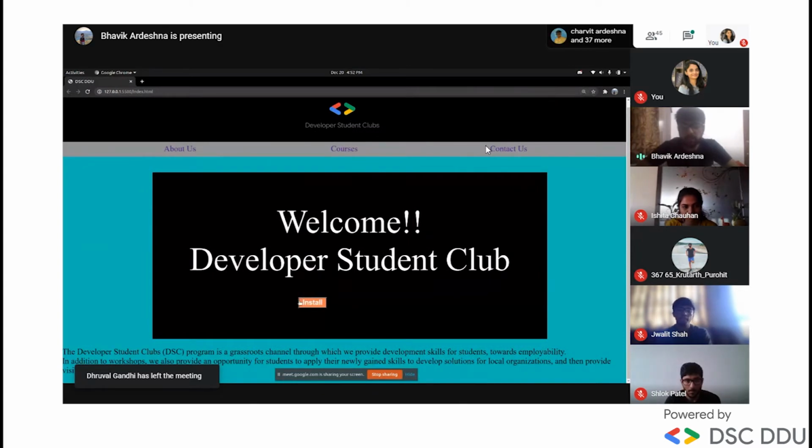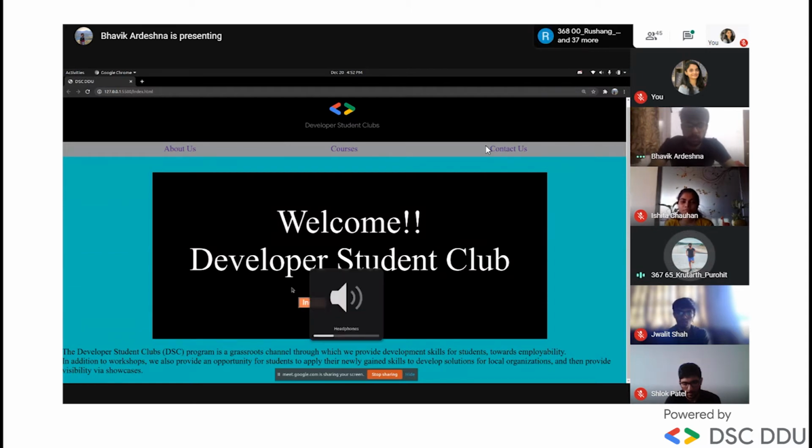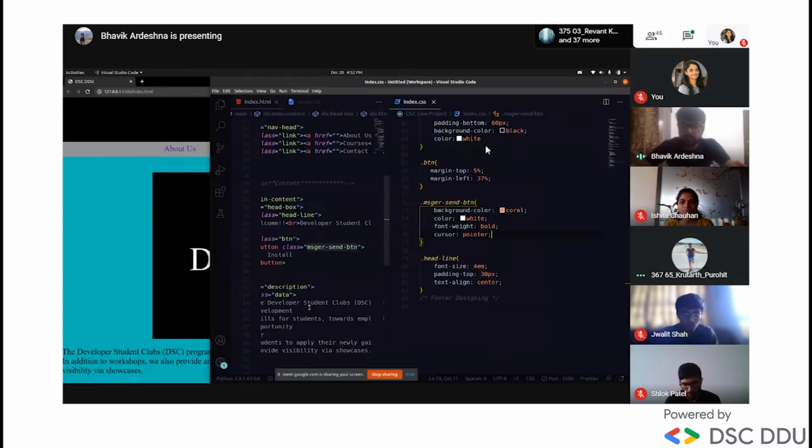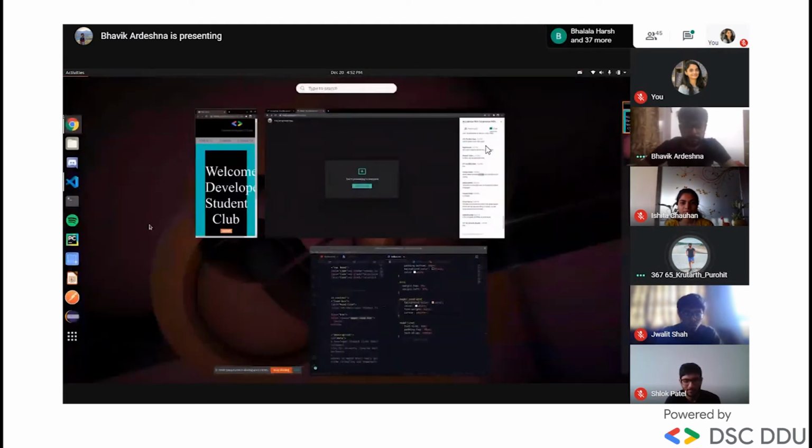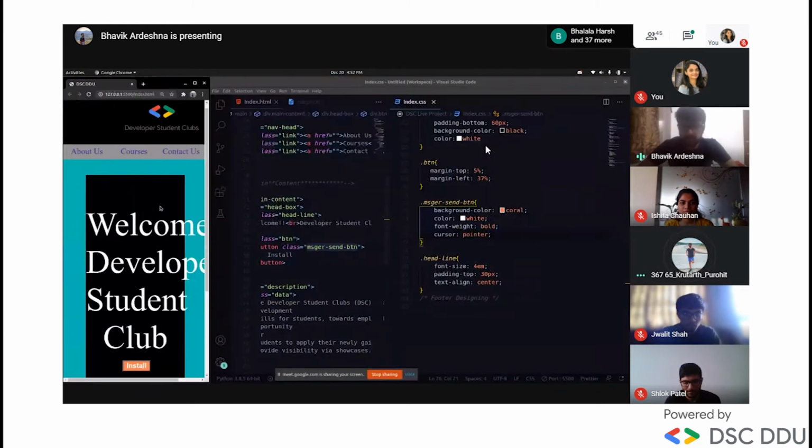But I applied margin left 37, so it goes 37% from here. We can use 50%, so it will be perfectly in the middle. I have applied 37 because I will make this button large afterwards. You can use 50% or 60 as per your choice. Let me show 50%. Yeah, apply 50%.